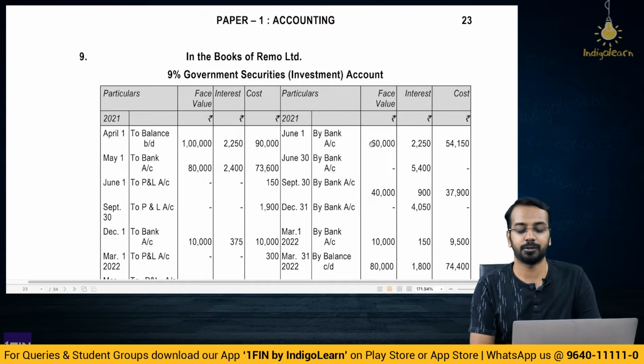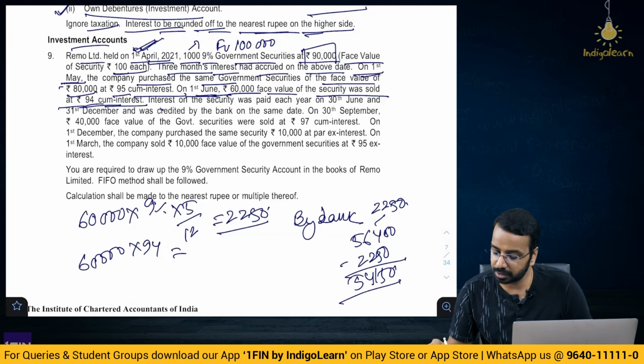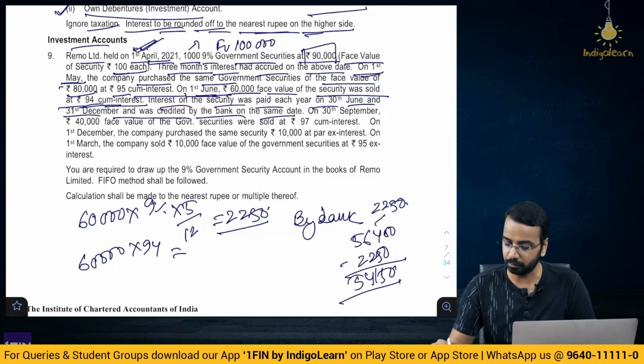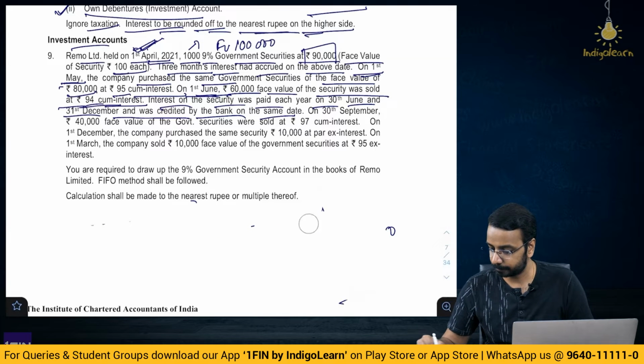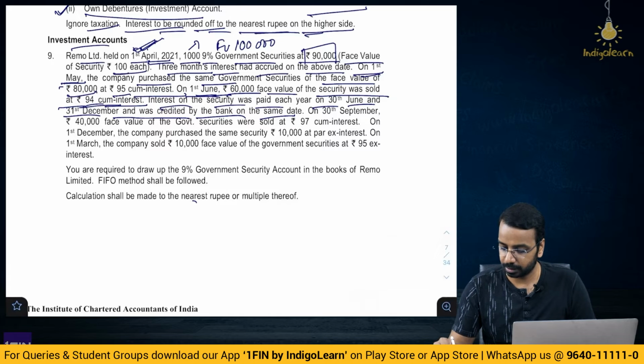Then interest on the security was paid each year on 30th of June and 31st of December and was credited to the bank account on the same date. Now, how much interest will we receive? Okay, for that, the opening balance is how much? 1000 into 90,000 face.